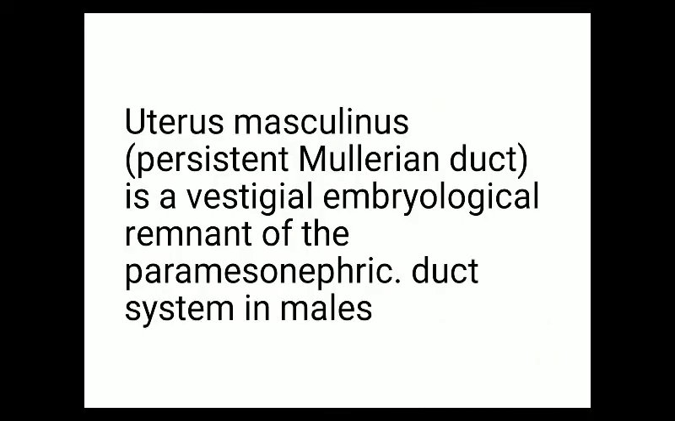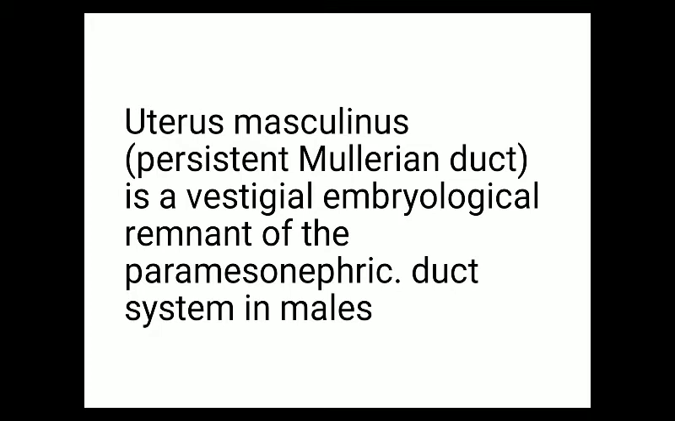Uterus masculinus is a persistent Mullerian duct. So what is a Mullerian duct? There are two types of duct systems present in human beings: one is the Wolffian duct and the second is the Mullerian duct. Generally the Wolffian duct is present in human male and the Mullerian duct is present in human female. The Wolffian duct gives rise to the male reproductive structures, and the Mullerian duct gives rise to the female reproductive structures. These Wolffian and Mullerian ducts are embryonic structures.